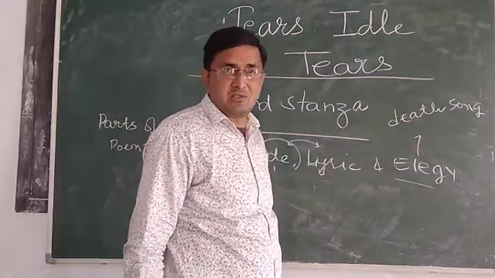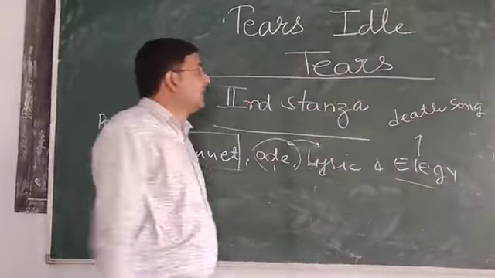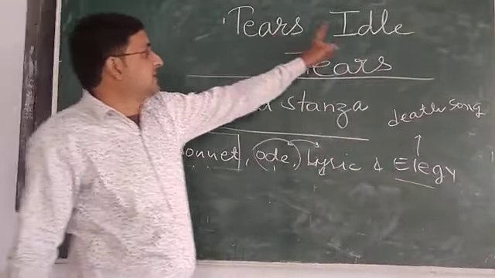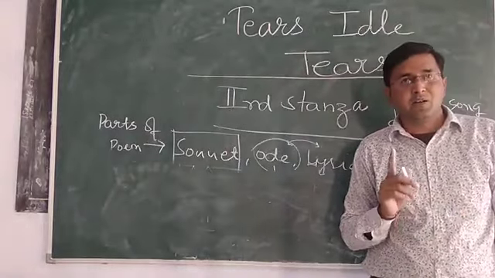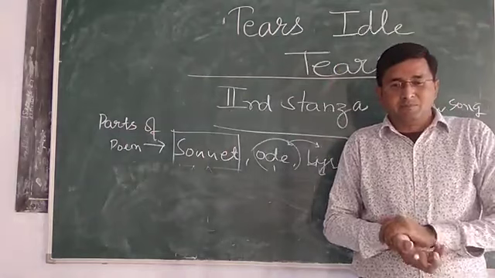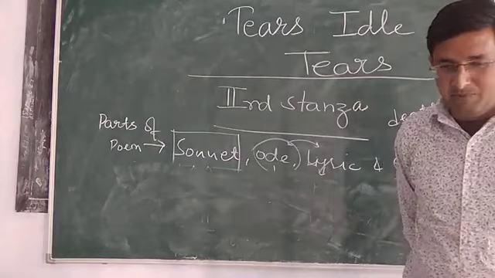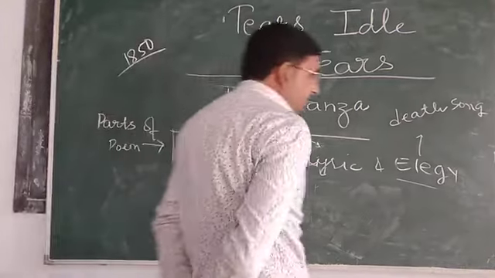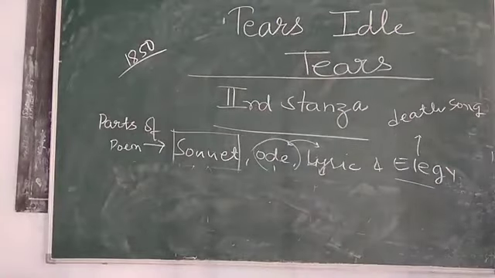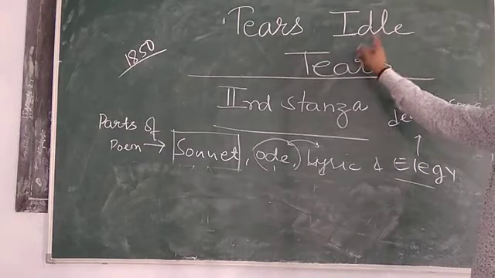Same as Tennyson, Alfred Lord Tennyson, the writer of Tears, Idle Tears, and the collection In Memoriam. Listen carefully: In Memoriam, the collection of Tennyson, published in 1850, is an elegy. In Memoriam is an elegy written by the same poet of Tears, Idle Tears.